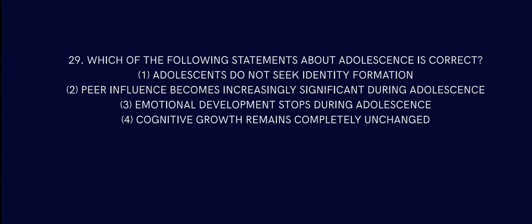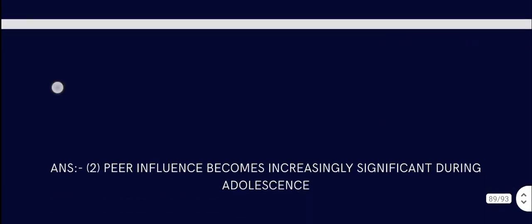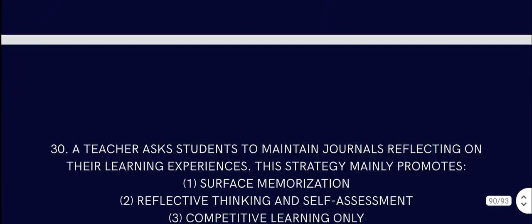Question number 29. Which of the following statements about adolescence is correct? Adolescents do not seek identity information. Peer influence becomes increasingly significant during adolescence. That is correct. Emotional development stops during adolescence? No, that's where it happens more. Cognitive growth remains completely unchanged? No, that's where everything changes. So the answer is peer influence becomes increasingly significant during adolescence.